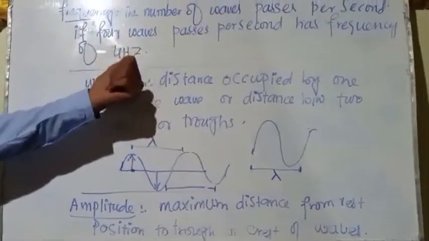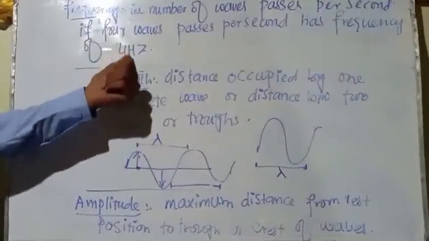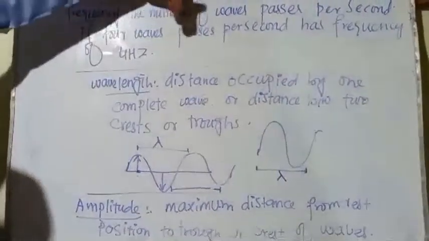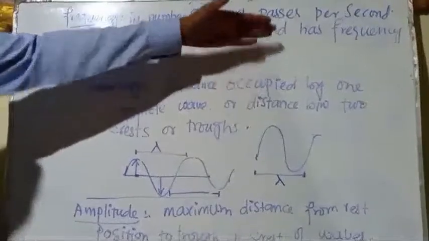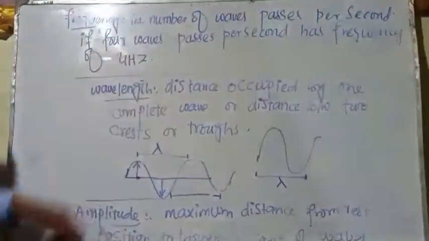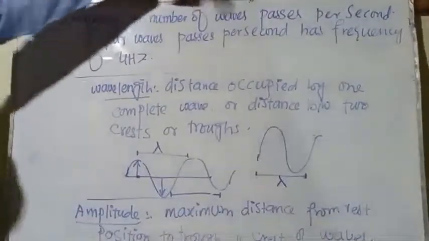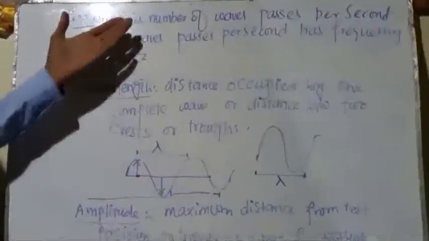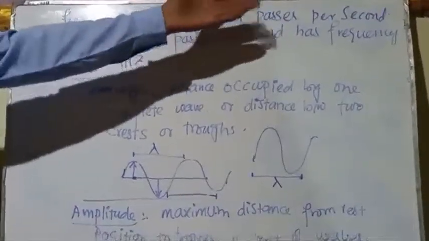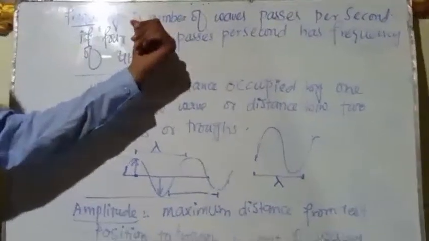If 3 waves pass in a second, then the frequency will be 3 Hz. If 2 waves pass per second, we will have a frequency of 2 Hz. So the frequency is the number of waves passing per second. How many waves pass in a second is known as frequency.